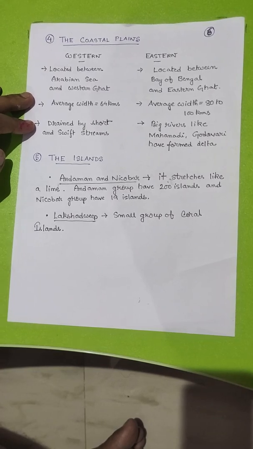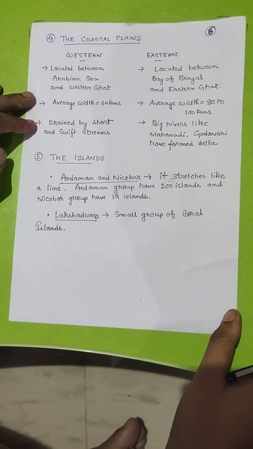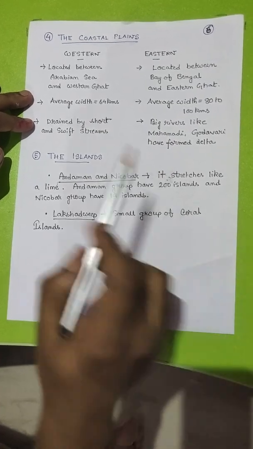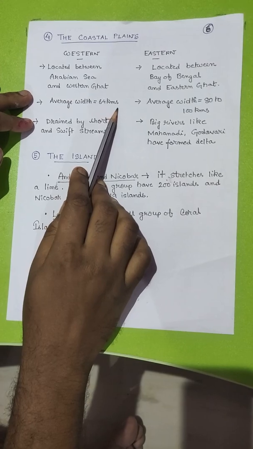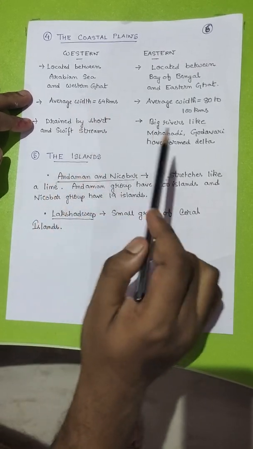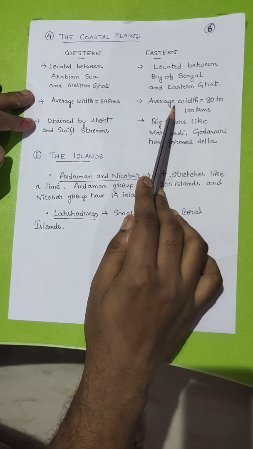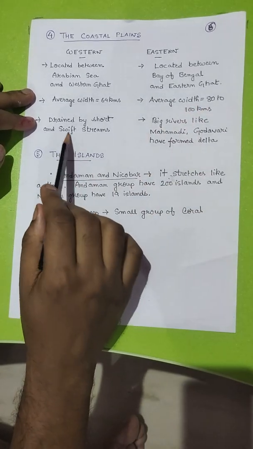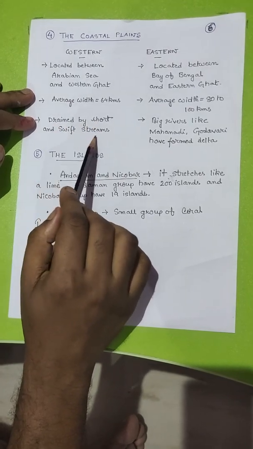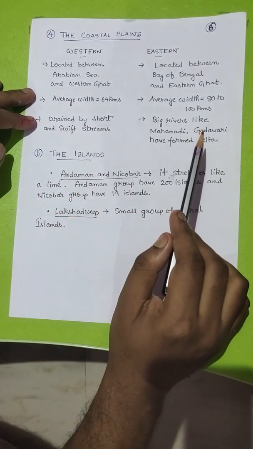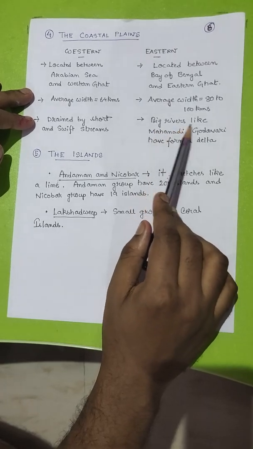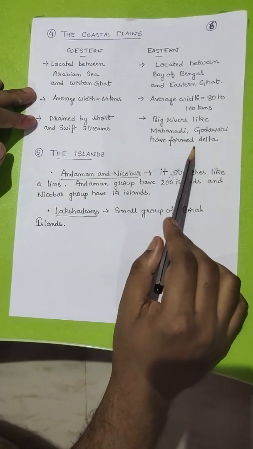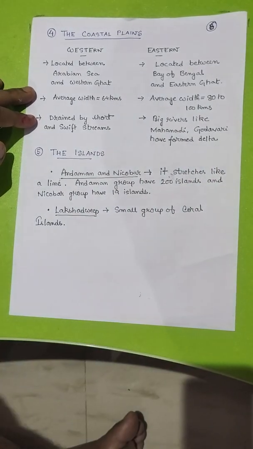That means Western coastal plain is narrower in comparison to Eastern coastal plain. Western coastal plain is 64 km in width, whereas Eastern coastal plain is 80 to 100 km in width. Western coastal plain is drained by short and swift streams, whereas Eastern coastal plain is drained by big rivers like Mahanadi, Godavari, as these rivers have formed deltas at their mouth.